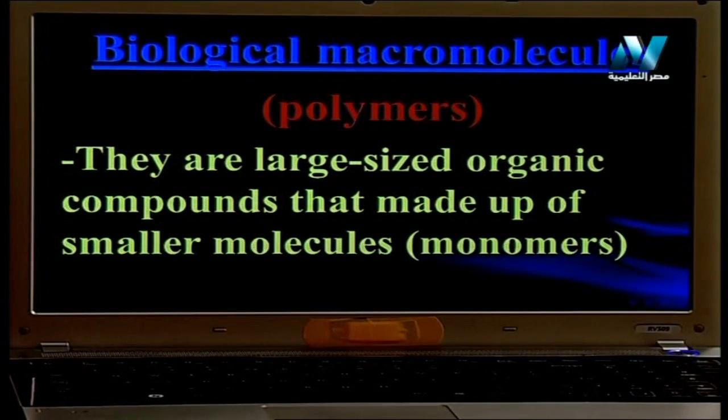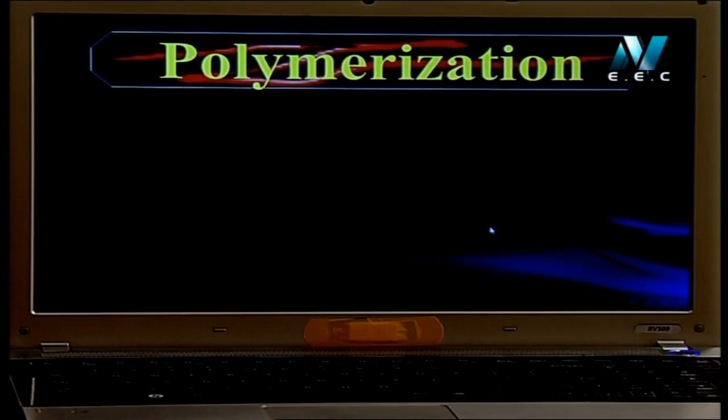يبقى biological macromolecules. Another expression for biological macromolecules, we call them polymers. They are a large size organic compound. Do you remember the word organic? That means it contains carbon and hydrogen in its structure. That is made up of small molecules, we call them monomers. بكرر تاني، لو مولكيول كبيرة، لو big molecules بسميها polymer. البوليمر بيتكون من مجموعة من المونيمرز. What is meant by polymerization?